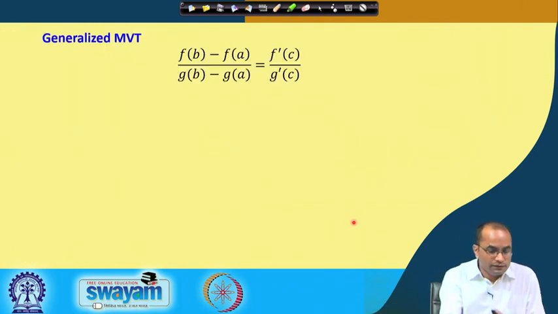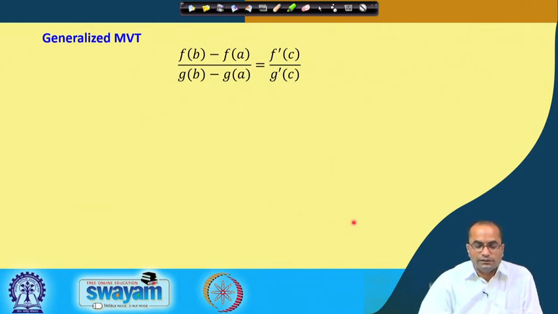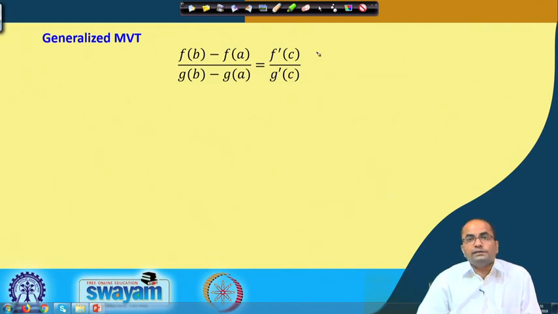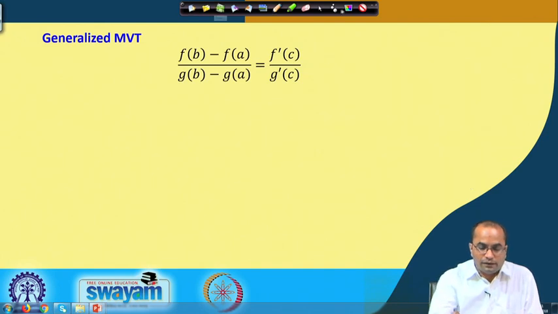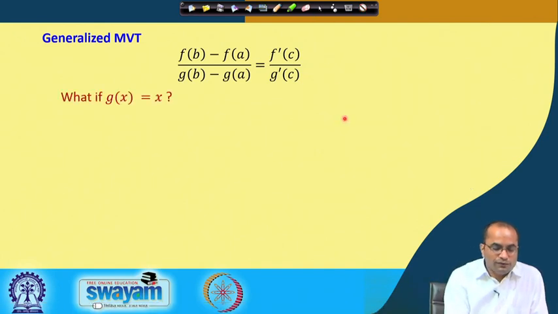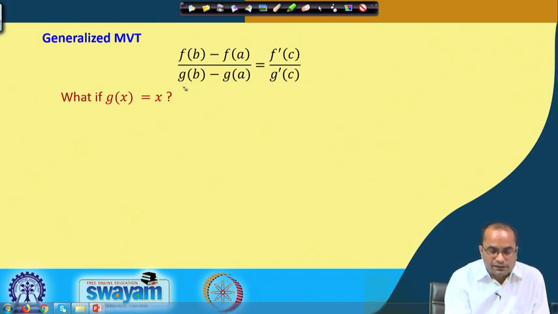And now, let me quickly summarize what we have learned today. We discussed the generalized mean value theorem, which was f(b) minus f(a) over g(b) minus g(a) is equal to f prime c over g prime c. And now, what will happen if g(x) is equal to x? Then g(b) will be just equal to b, g(a) will be equal to a, and g prime x will be just 1.